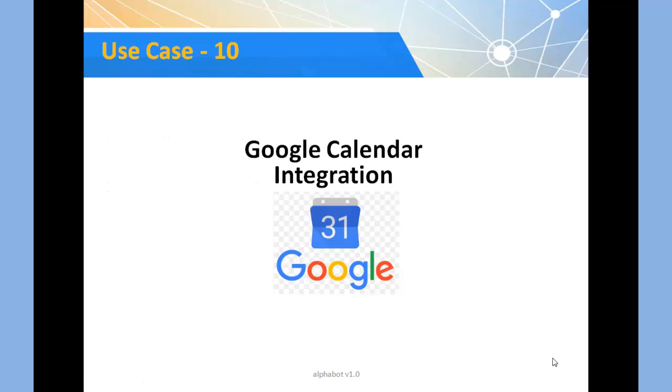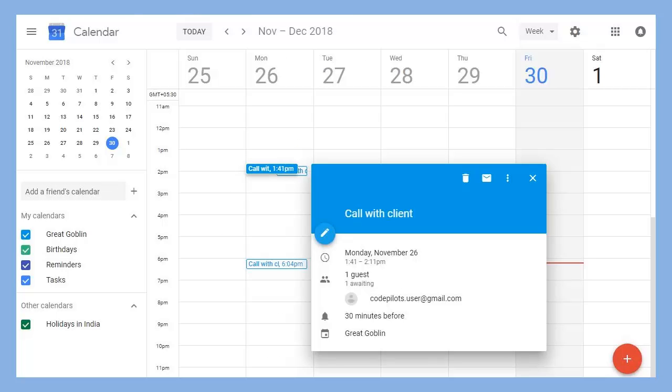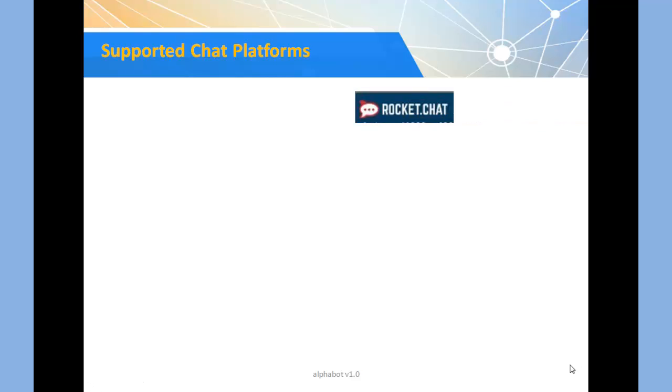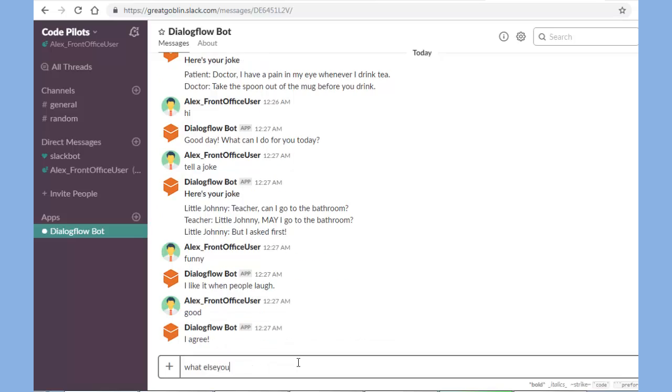We have integration with Google Calendar as well. If the user wants to set up a meeting with an RM, he can get it done. We have integration with various chat platforms like Slack, Telegram, Rocket Chat.